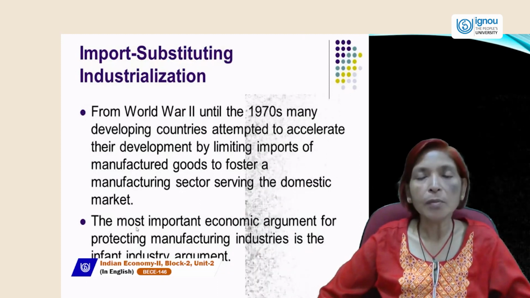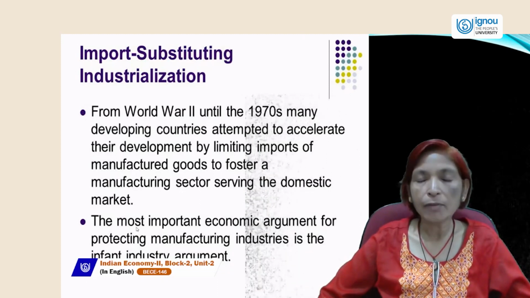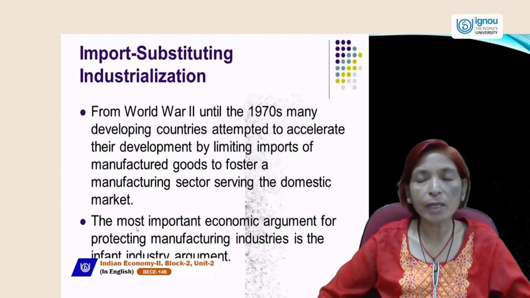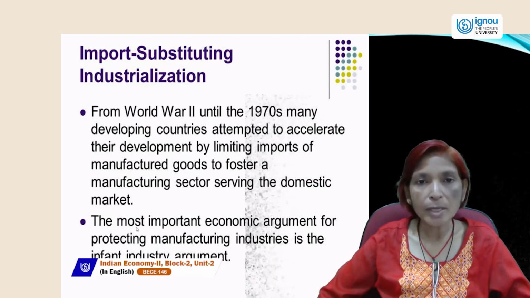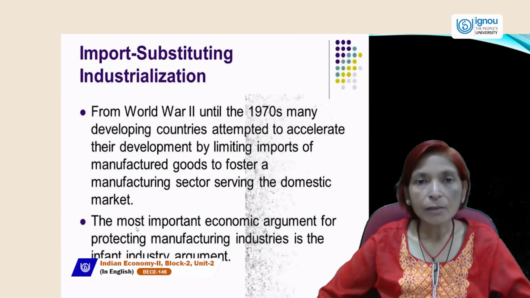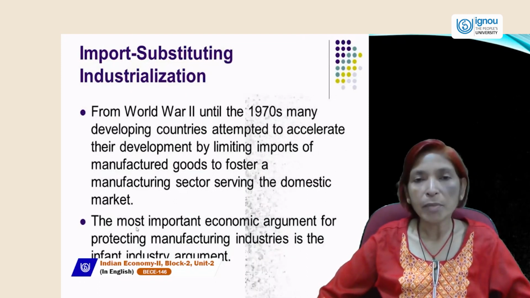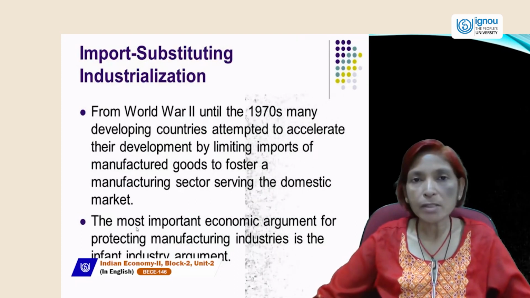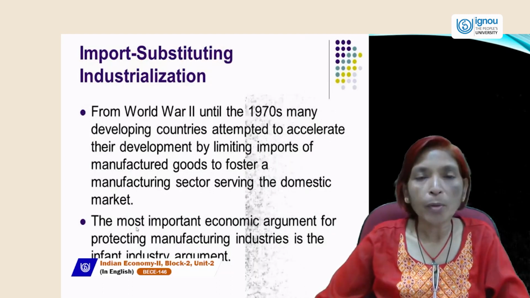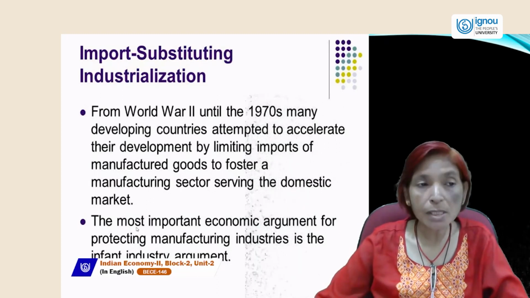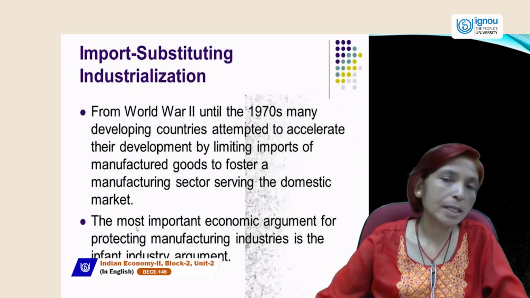So if we want to improve our industrialization growth, and increase industrialization in the whole country, then we should follow this import substituting industrialization, in which domestic industries should be encouraged and protected from foreign competition. And the main aim of this policy is to protect manufacturing industries and infant industries, and to increase the growth rate of industrialization. So this is called import substitute industrialization.